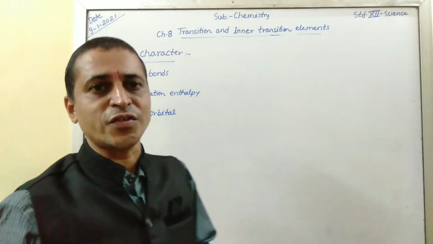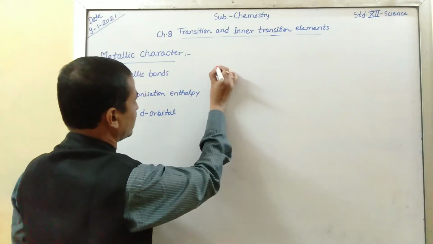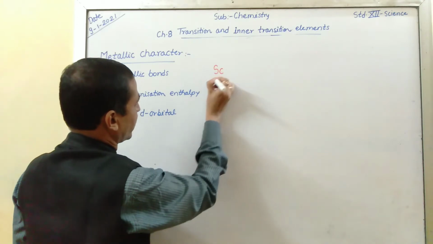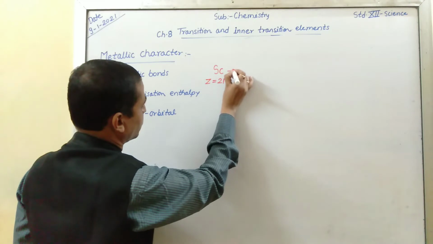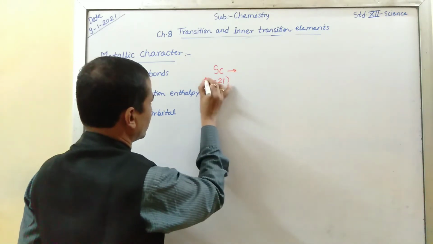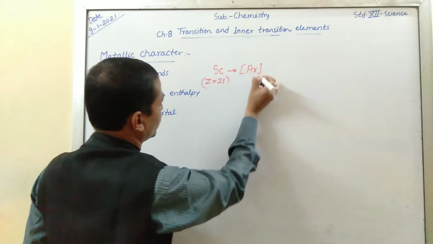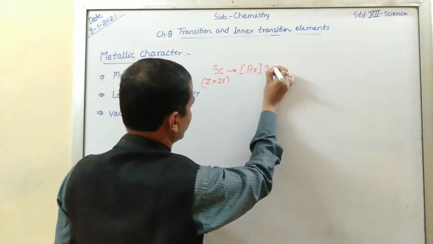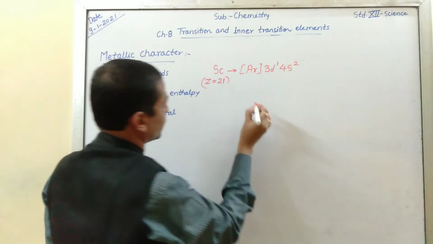You know that transition elements also contain vacant d orbitals. We will consider one example, say scandium. Scandium has atomic number 21. Its electronic configuration can be written as argon, whose atomic number is 18, and here you get 3d1 4s2.